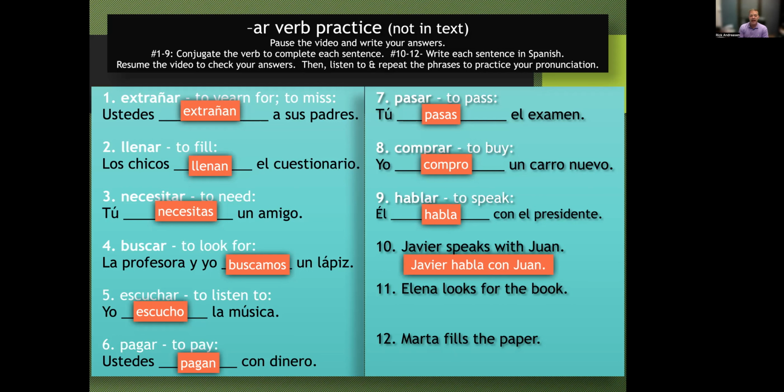Número 11. Elena looks for the book. Remember, looks for is inherent in the verb buscar. Elena busca el libro. Clase repitan. Elena busca el libro. Muy bien. Número 12. Marta fills the paper. The verb for to fill is llenar. Marta llena el papel. Clase repitan. Marta llena el papel.